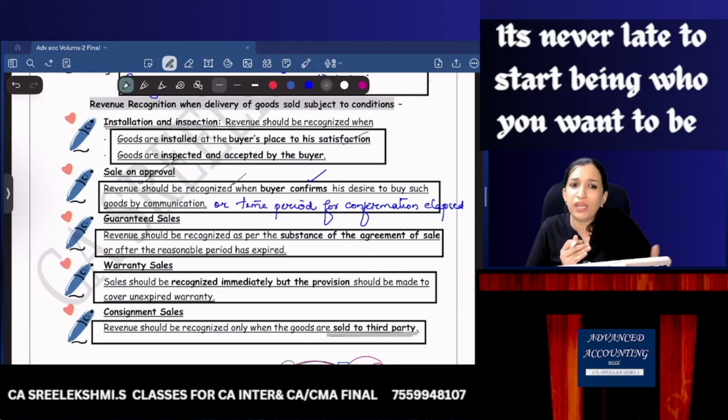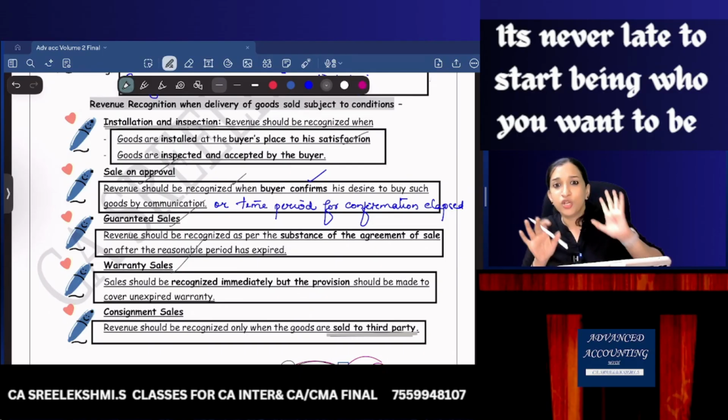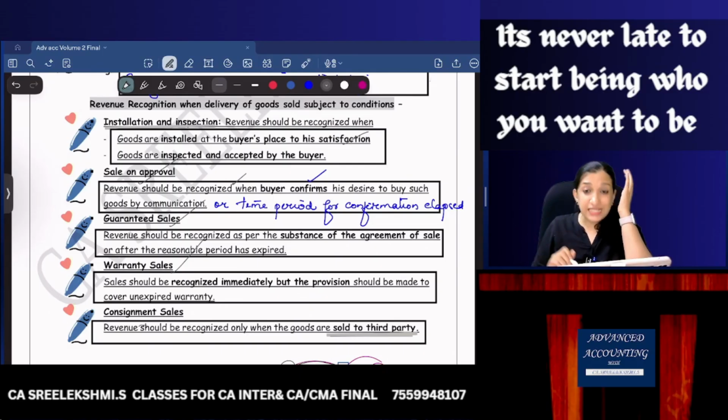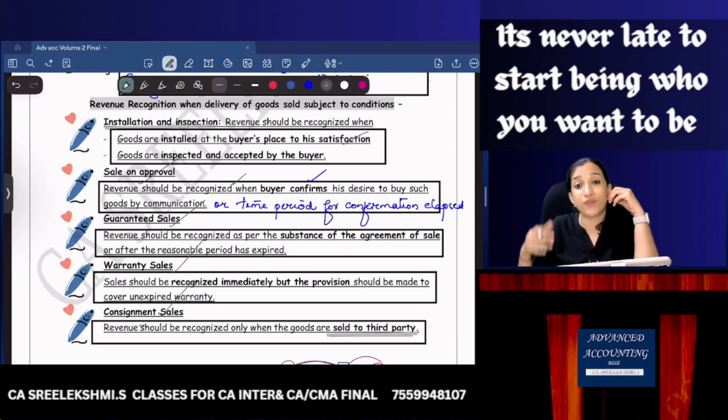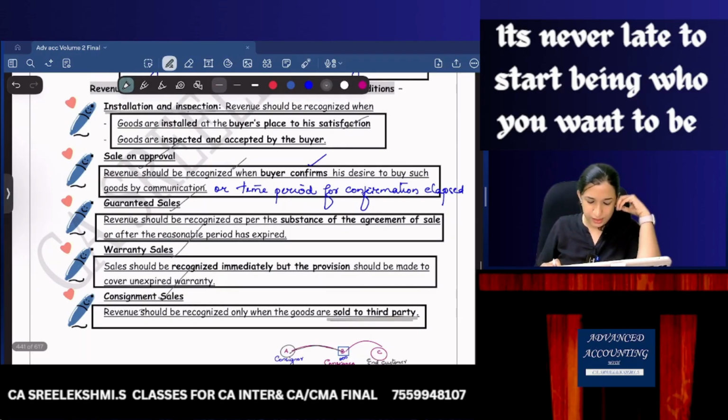Sale on approval, only when the confirmation is received. Guaranteed sales, I will take back the goods. It can be a loan arrangement or an actual guaranteed sale based on the substance of the contract. Warranty sales means sales with warranty: recognize revenue and create provision, because we need to repair the goods if defective. Consignment sales, revenue is recognized when goods are sold to the end customer.